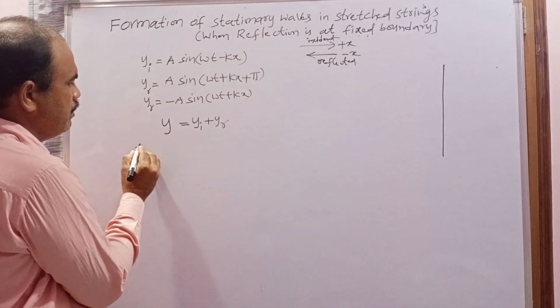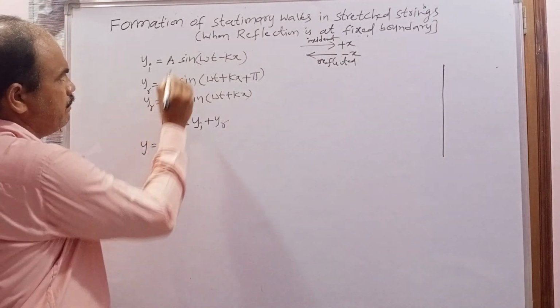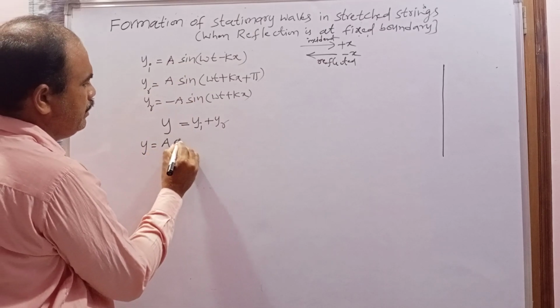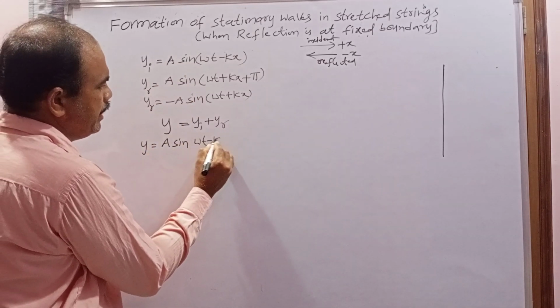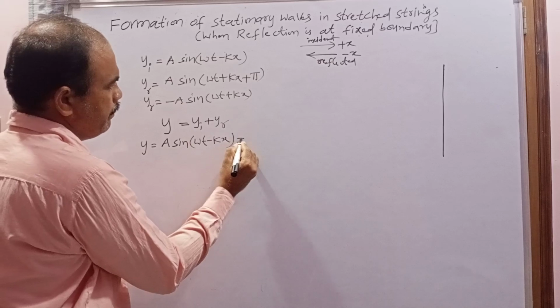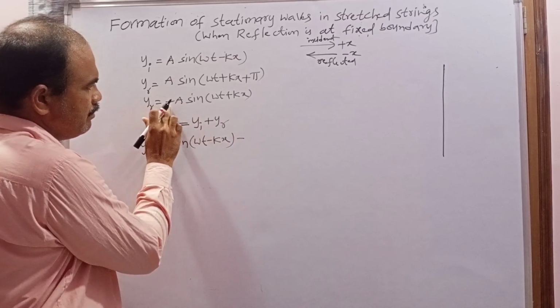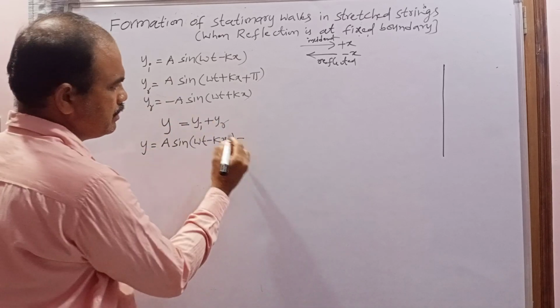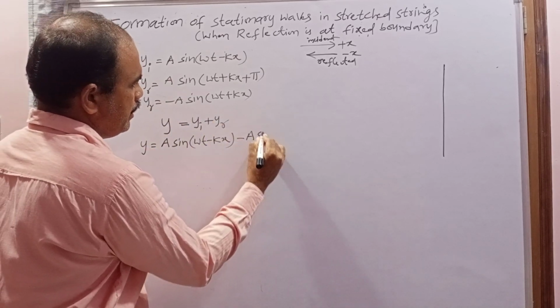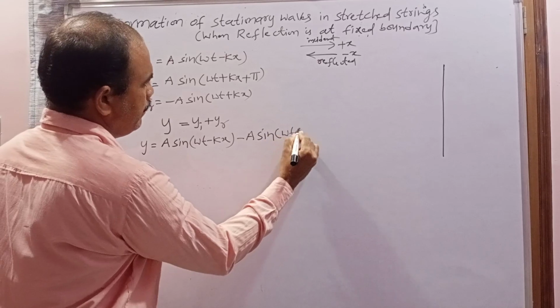Now substitute here. What is y_i? a sin(omega t minus kx). For the reflected wave, there is a minus sign: plus into minus gives minus, a sin(omega t plus kx).